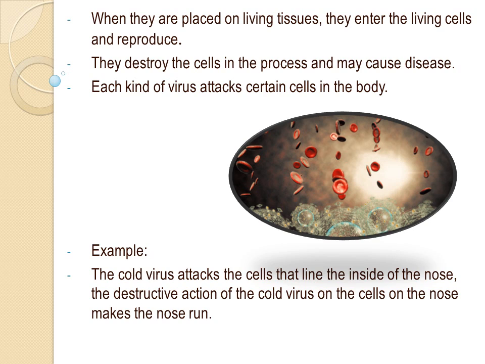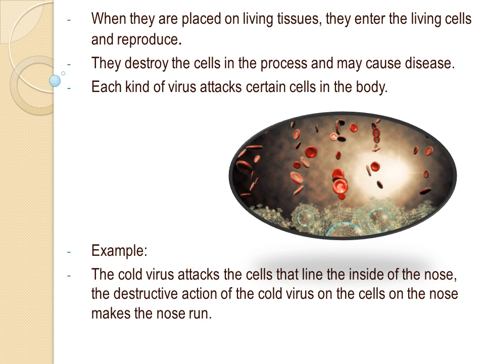They have to be placed where? On living tissues. For example, us, the people, right? For example, the plants, all the living things, they have to be on living tissues in order to reproduce. They destroy the cells in the process and may cause disease. When they reproduce, I'm going to show you a diagram in a few minutes that shows how they destroy the cells.